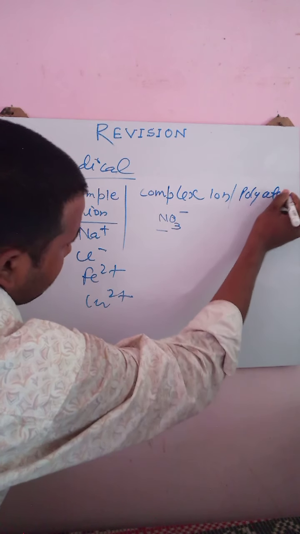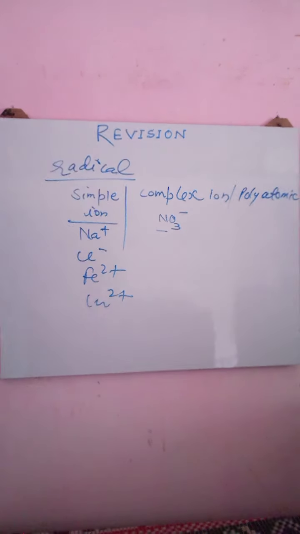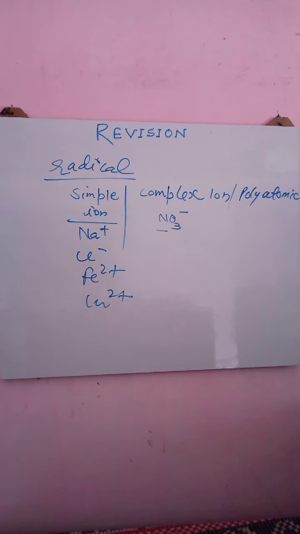What is the meaning of polyatomic ions? This word poly consists of two words, poly plus atom. Poly means multiple, and atom, I hope you people know. When a radical consists of multiple atoms, such radicals are known as complex ions.